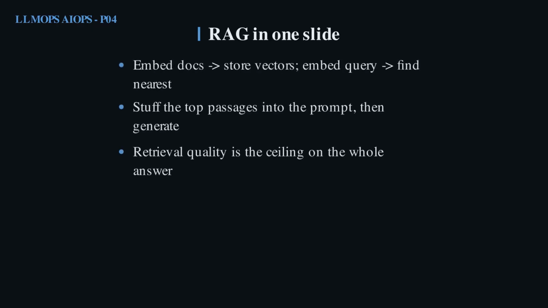A quick refresher, since you already know the basics. Embed your documents into vectors, embed the query, find the nearest passages, stuff them into the prompt, and generate. The model can only use what retrieval hands it. Hold on to that last line. Everything in this video exists to raise that ceiling.